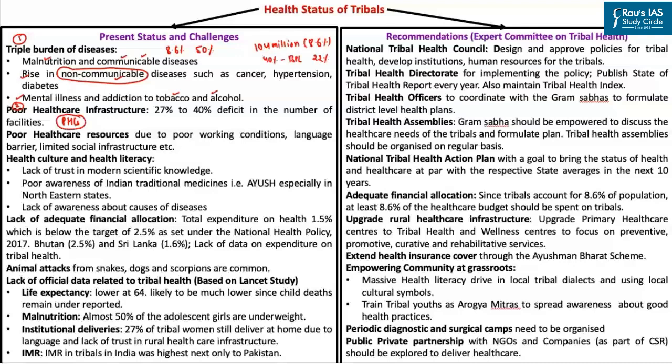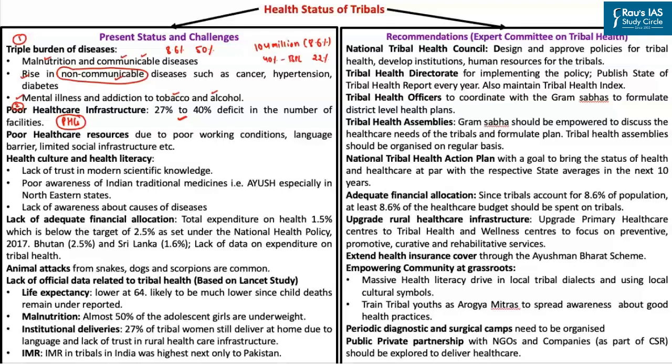This article highlights that we can see a shortage of almost 27 to 40% in the number of such primary healthcare facilities, which in turn is making access to healthcare unaffordable for the tribals.